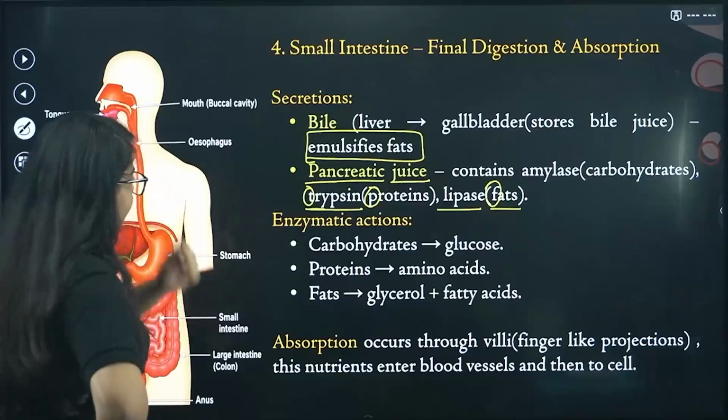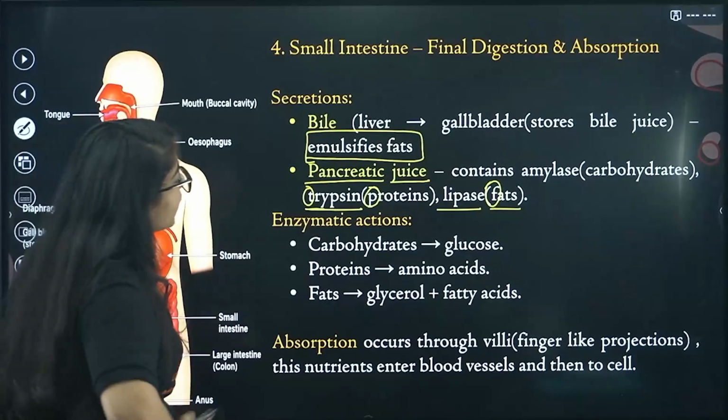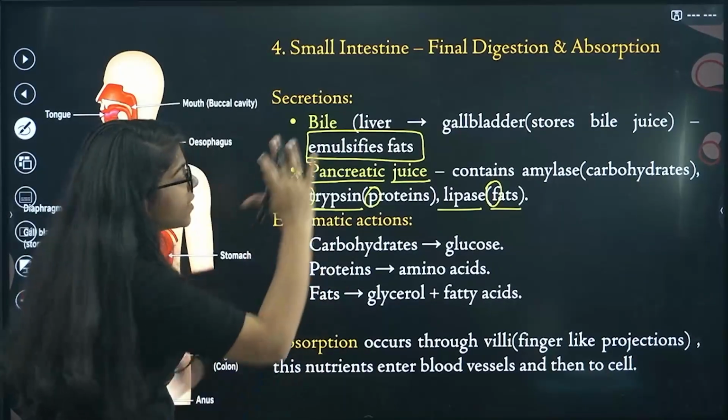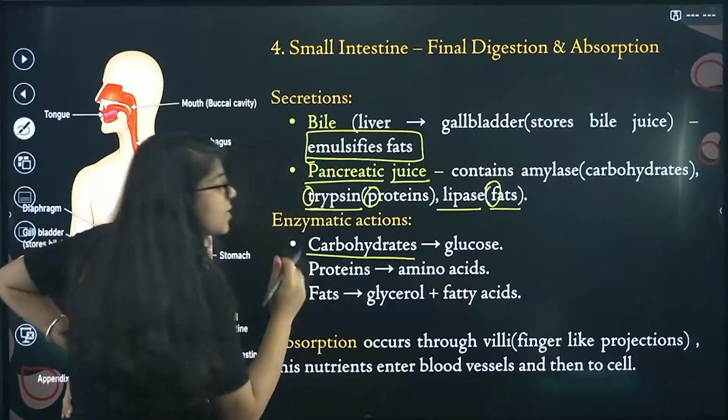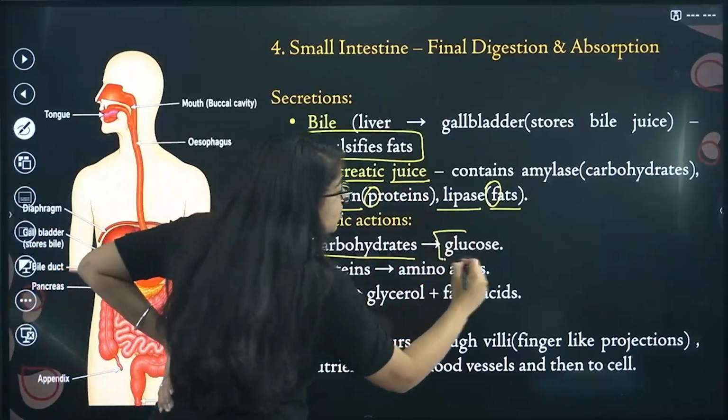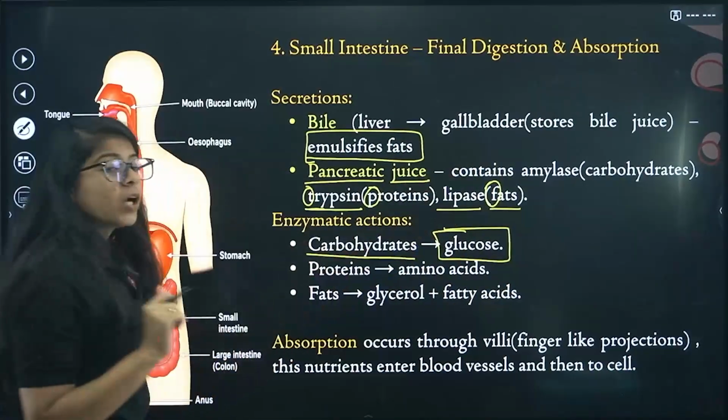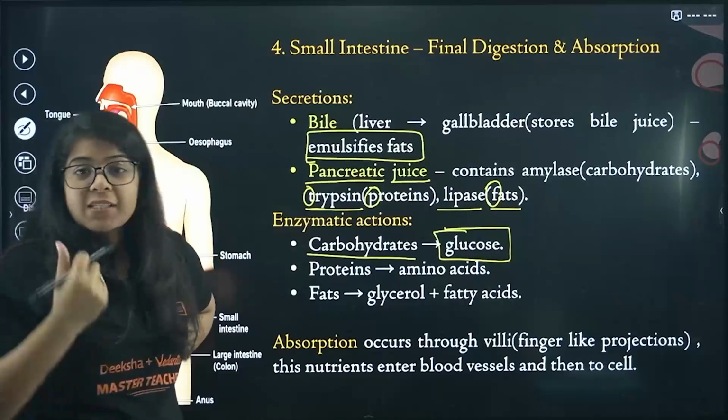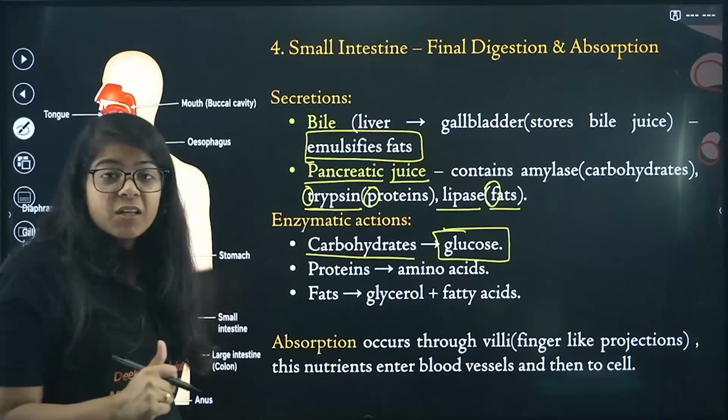Done. Now after all that, what actually happens is this carbohydrate is converted into glucose, which our cells need, which our body needs for energy, right?